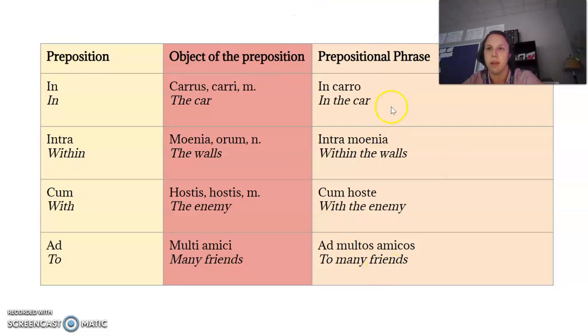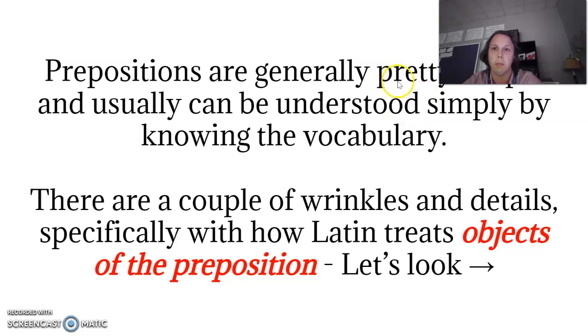You can see that if you just know the vocabulary, you can figure these out. The grammar of them is a little specific, but it's not integral to understanding what's being said. So this is all just for your information. This is not highly important stuff that you need to know or live or die by in regards to Latin. But we're going to get into some of the finer points just so you're familiar with it. So prepositions are generally pretty simple and usually can be understood simply by knowing the vocabulary.